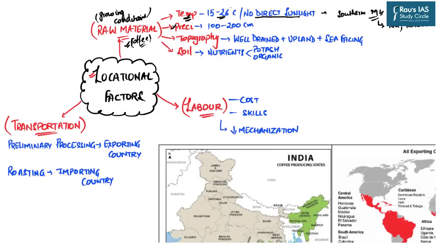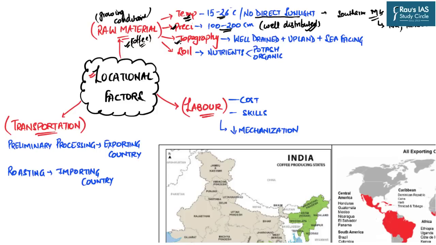Then it comes to the precipitation. It is generally expected that when the average annual rainfall is around 100 to 200 centimeters, then it is good for the coffee crop. But an important thing is that this rainfall should be well distributed across the year. So it means that it should not be the case that 200 centimeters of rainfall is concentrated within 1 month and the rest 11 months are dry. Even then the average will be 200 centimeters annually. But the situation should be such that this rainfall is well distributed across the year.